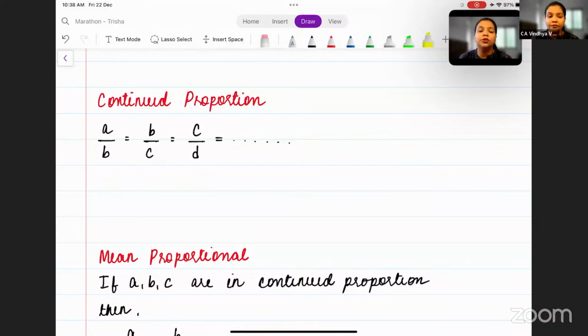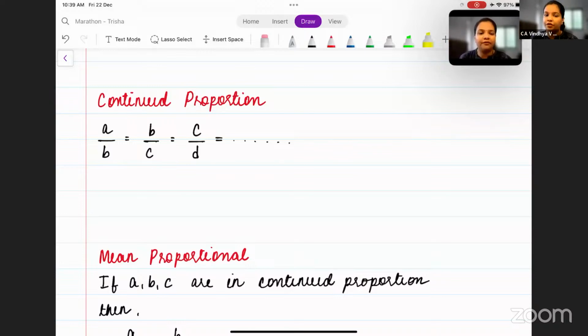If you observe carefully, there are more than two ratios. A by B is one ratio. B by C is one more ratio. C by D is another ratio.